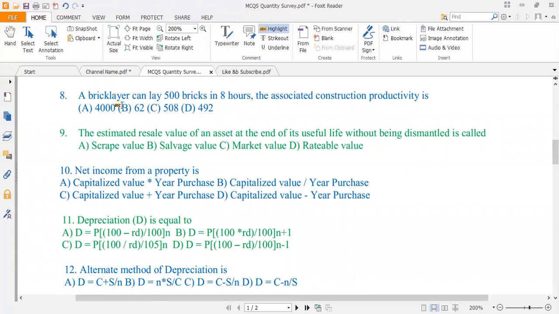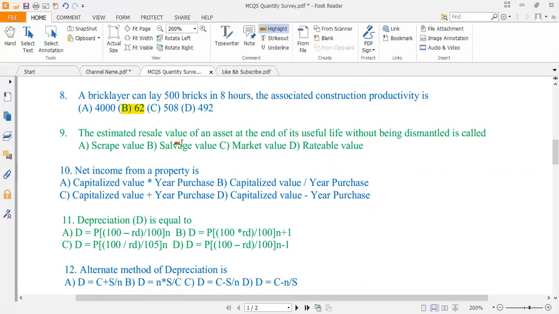MCQ 8. A bricklayer can lay 500 bricks in 8 hours. The associated construction productivity is 40, 62.5, 80, or 492. So construction productivity is equal to output of labor divided by input. So over here, the output of a mason or a bricklayer is 500 bricks that he can lay. In how many hours? As an input, 8 hours. So 500 divided by 8 hours. So the correct answer is option B, 62.5.